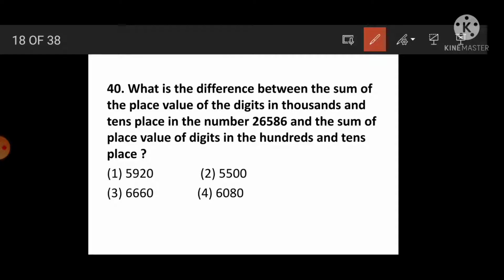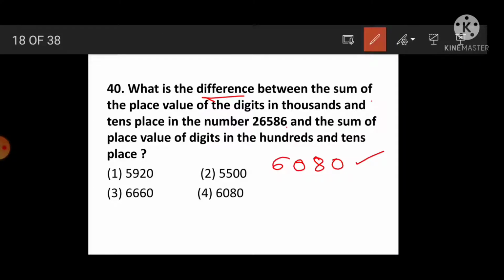See, read the question carefully. Difference is asked. But whose difference? The sum of the place values of the digits in the thousands place and tens place. Thousands place, which digit is there? 6000. And tens place means 80. I hope you understood. 6000 plus 80 means the answer is 6080.